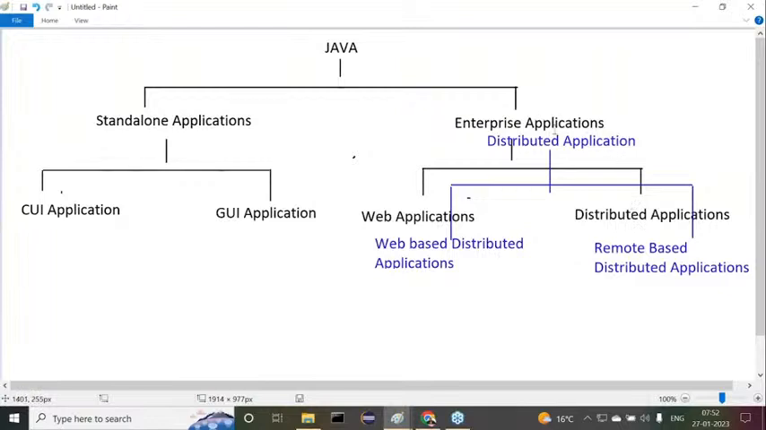Both are valid. In some conditions, we can say enterprise application or distributed application. If we say enterprise application, then two types: web applications and distributed applications. If you say distributed applications, again here we have two types. First one is web-based distributed applications, and second one is remote-based distributed applications. Everybody understand this clearly now? Right, sir. They are the two types of applications here.